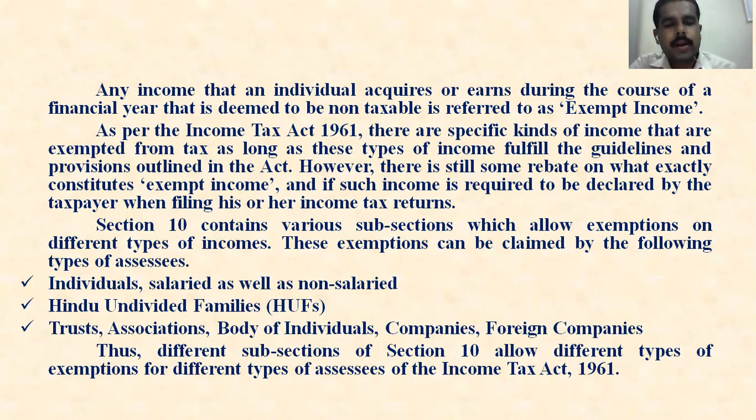Different subsections of Section 10 allow different types of exemptions for different types of assessees under the Income Tax Act 1961. If they satisfy the guidelines and provisions according to the Act, then their income will be treated as exempted income.